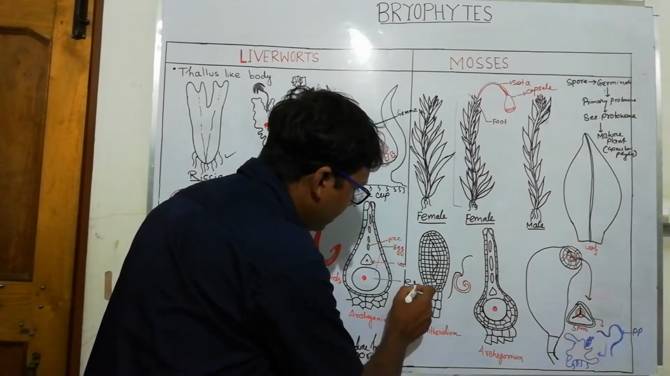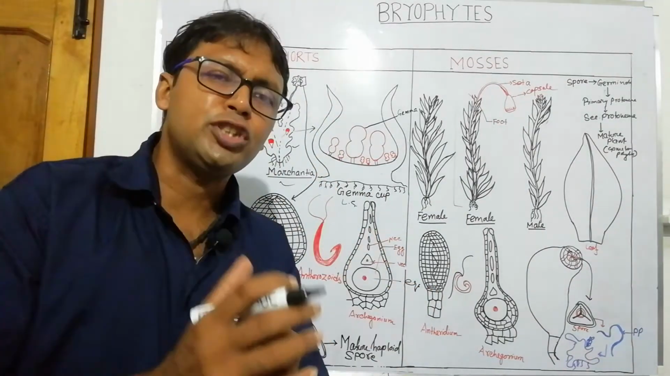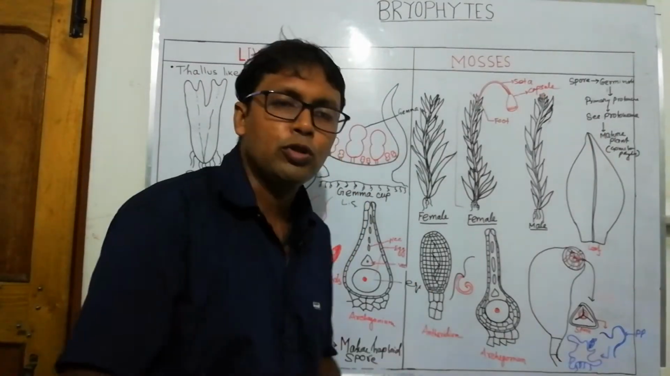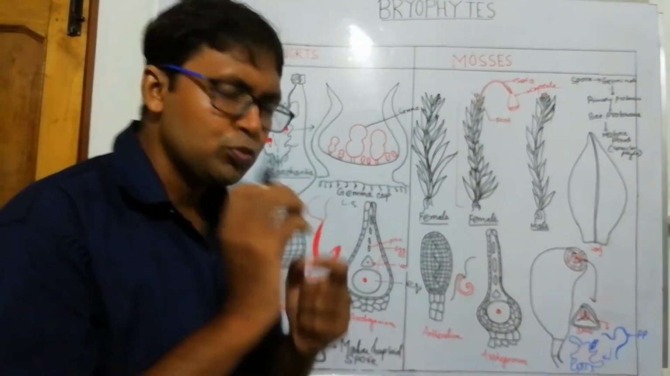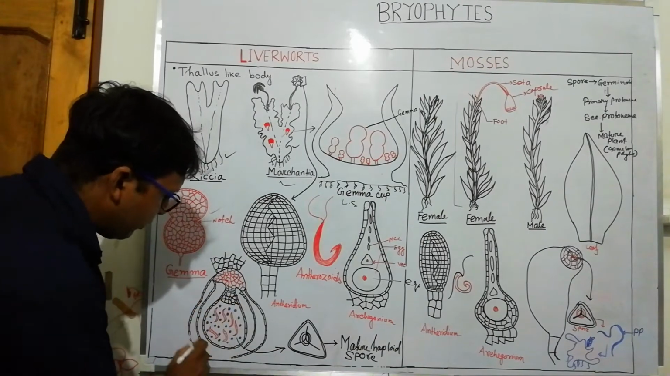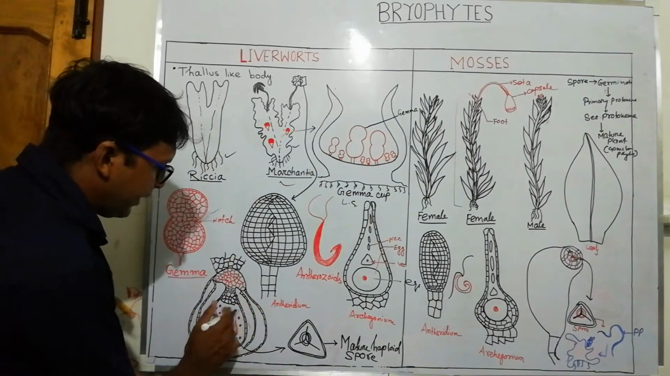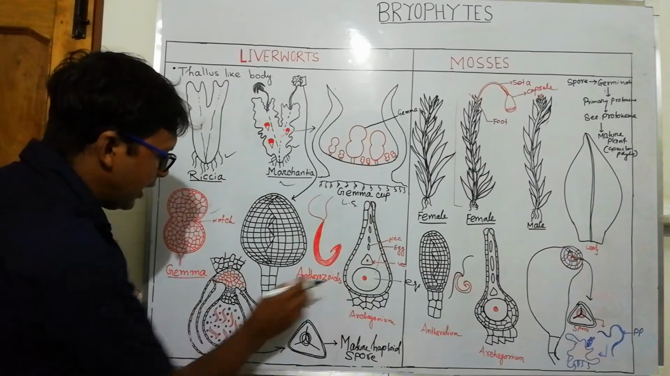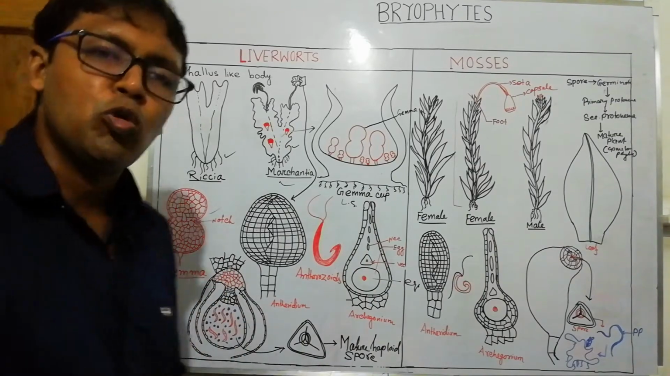This is an egg. After the fusion they produce the zygote, and after zygote formation a small embryo is produced, and from this embryo the sporophytic body is developed. This sporophytic body, after formation of the zygote, is called the sporogonium.